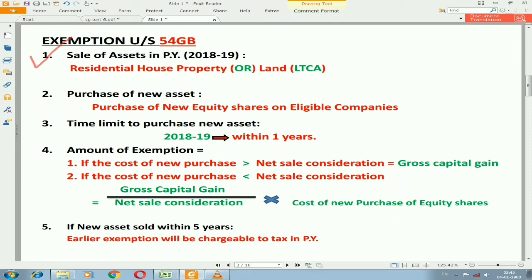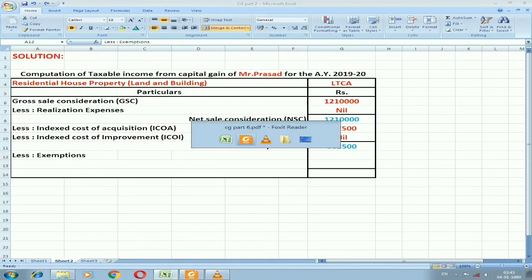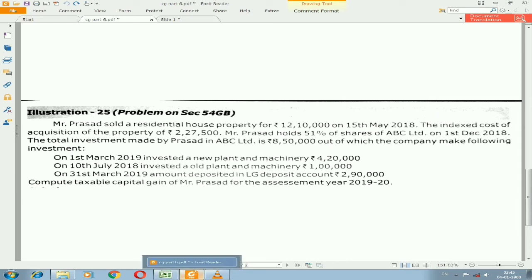In the illustration, the assessee, that is Mr. Prasad, has invested 51% of shares in ABC Limited. They have not given any information about the company, so let us assume that is also an eligible company. So he has made a purchase. Then we can say the second condition will be also satisfied.